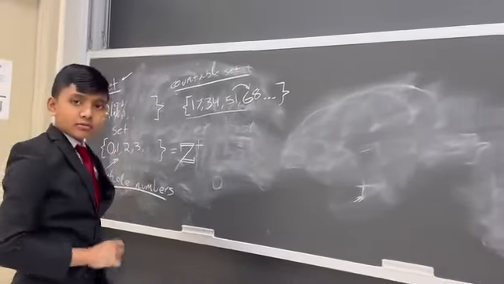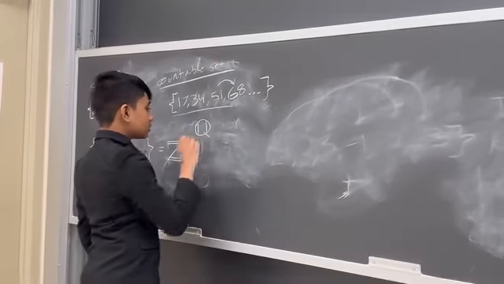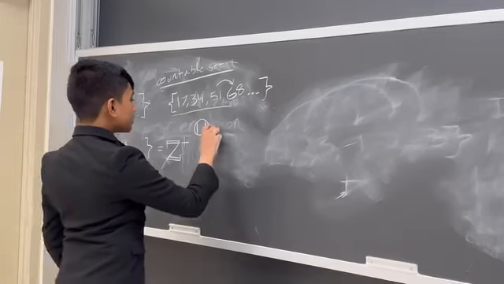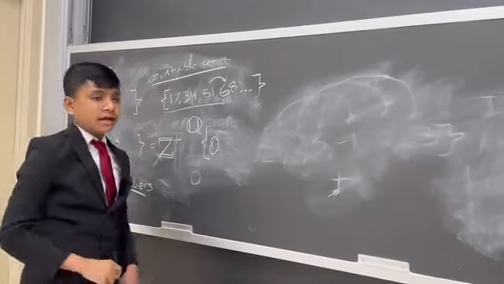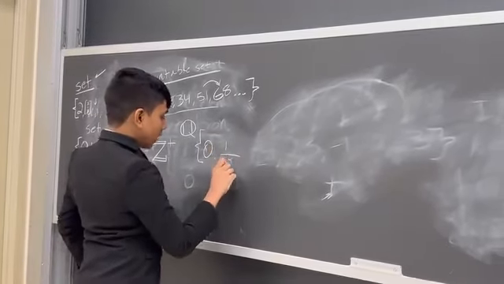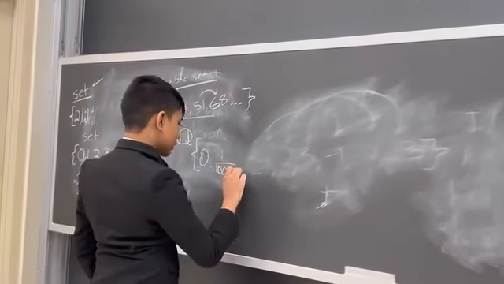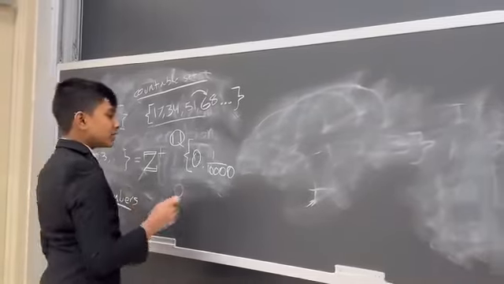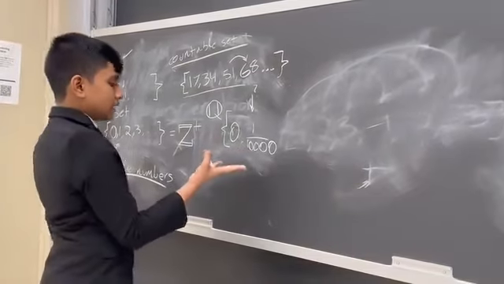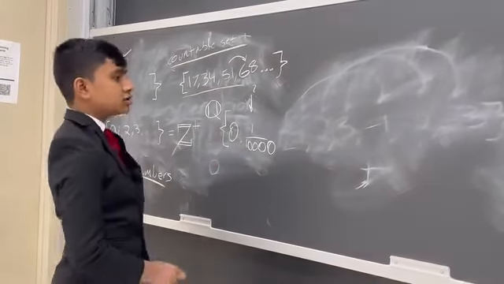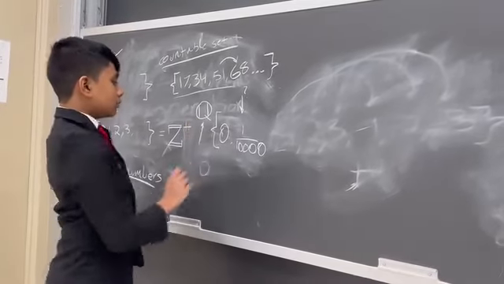But what about an uncountable set? An uncountable set is something like the rational numbers, where you do not know what the next element is. So 0 is a rational number, but what comes next? Is it 1 over 100? No, there's something smaller than that. 1,000? No, there's obviously something smaller than that. 10,000? And this keeps going and going. You don't quite know what the next element is, given one element. You just know what is in the set and what is not in the set. So this constitutes most sets.